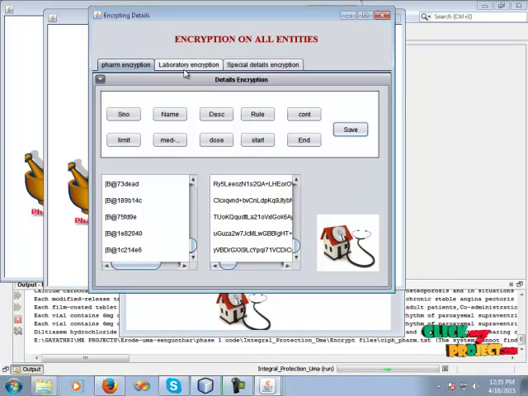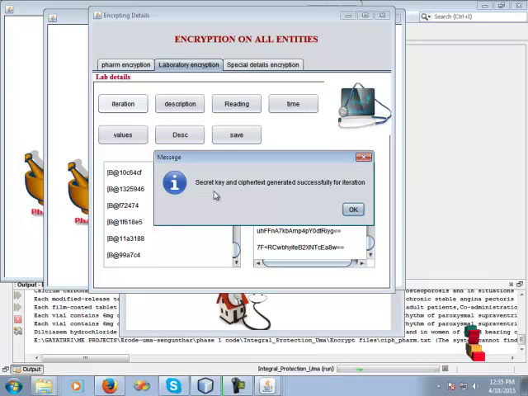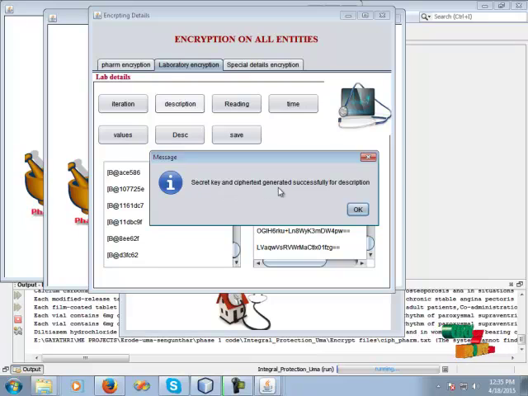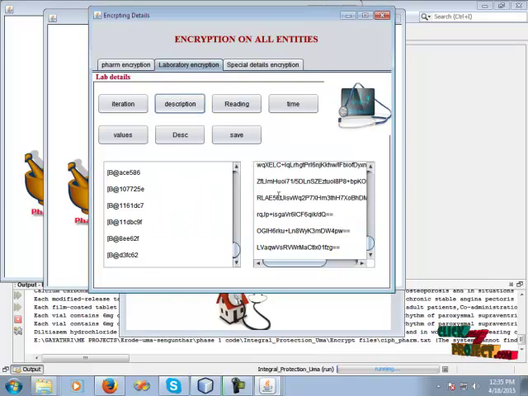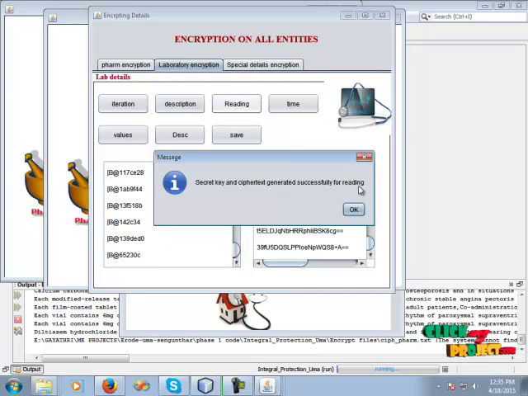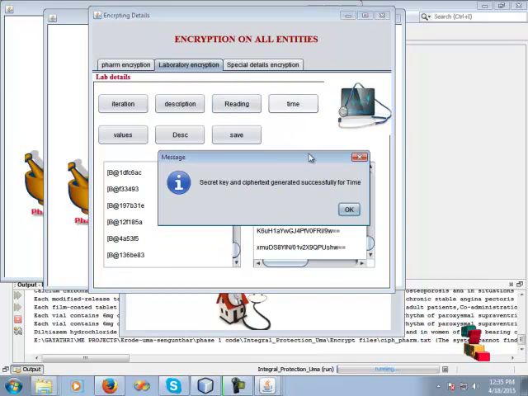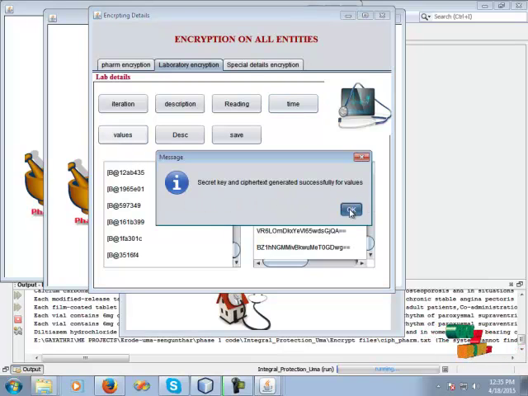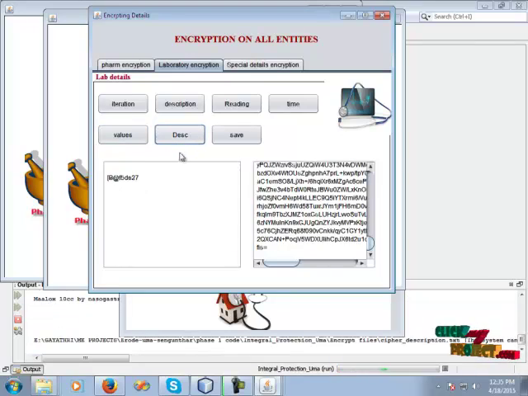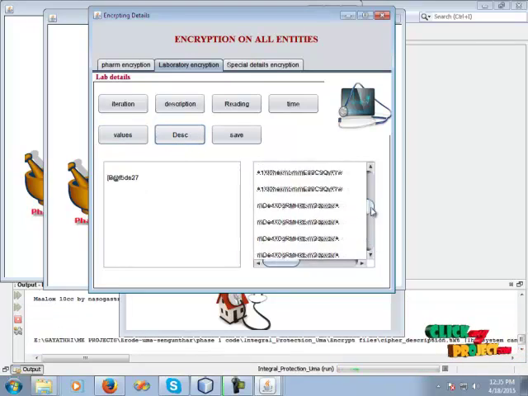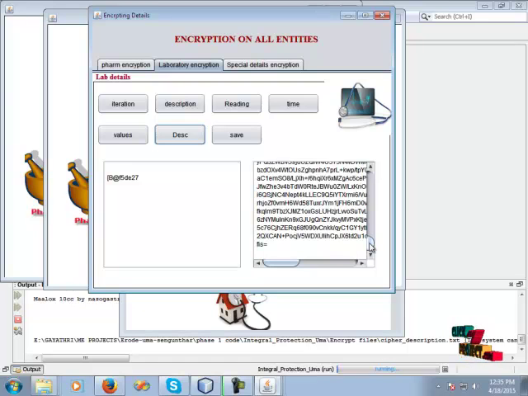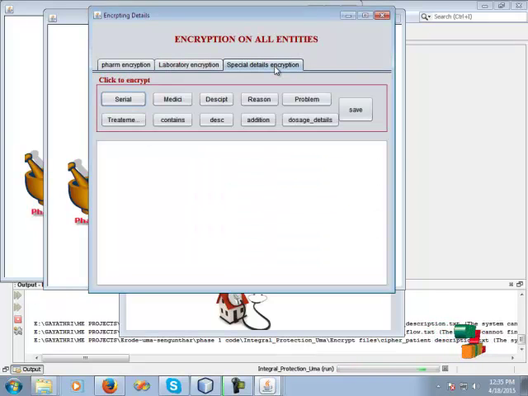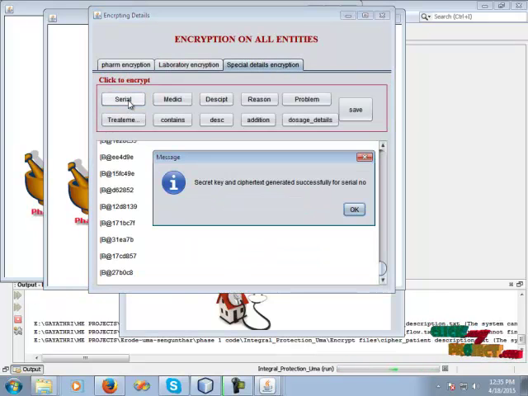Then click the laboratory encryption and encrypt the laboratory details. These details are stored into the backend of the database. Values are encrypted, then saved into our computer's particular path. And go to special detail encryption.